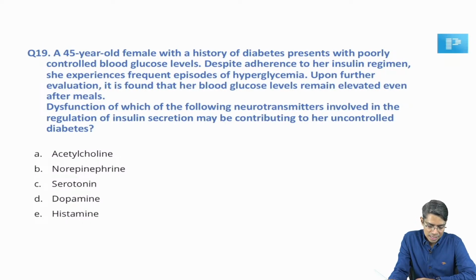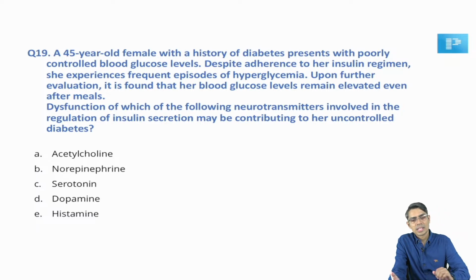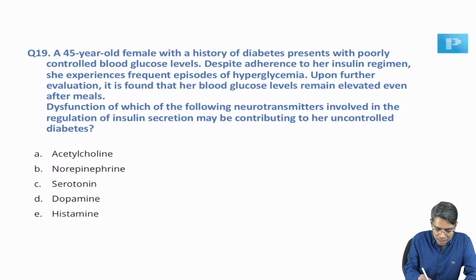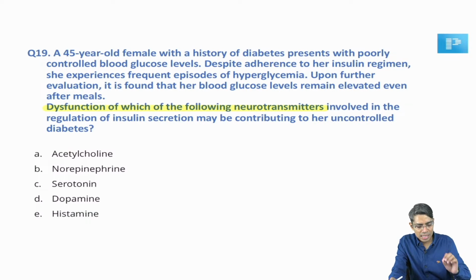Next question, question number 19. Now, this is a question which is a little tricky, a little difficult, but it is given in Ganong. Now, I am telling you what is given here. The patient history is of a diabetic patient who has uncontrolled diabetes mellitus. But the question they are asking here is: dysfunction of which of the following neurotransmitters involved in regulation of insulin secretion may contribute to diabetes mellitus?